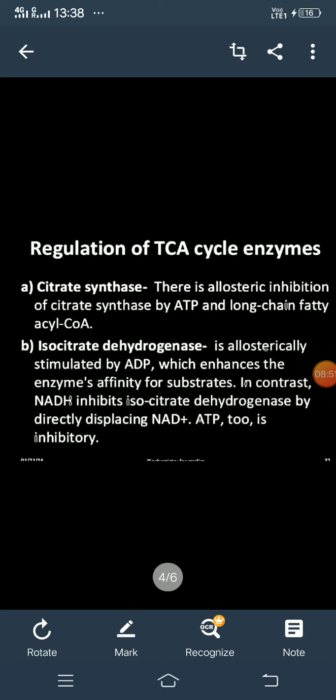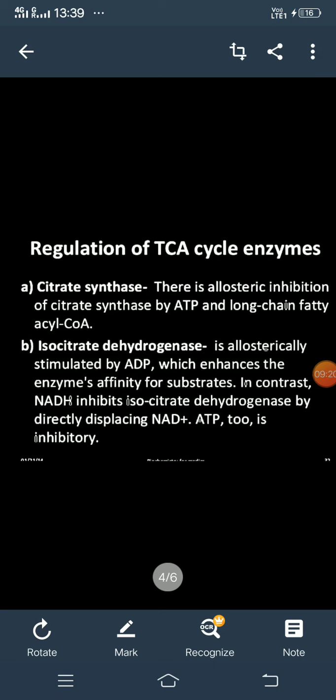As I told you, the main aim of the TCA cycle is production of ATP. So we can say that ATP has the ability to inhibit all these enzymes because it is an end product. If energy or ATP is in excess in our body, it will bind to the enzyme and inhibit it, so that the cycle will not run and more and more ATP will not form.